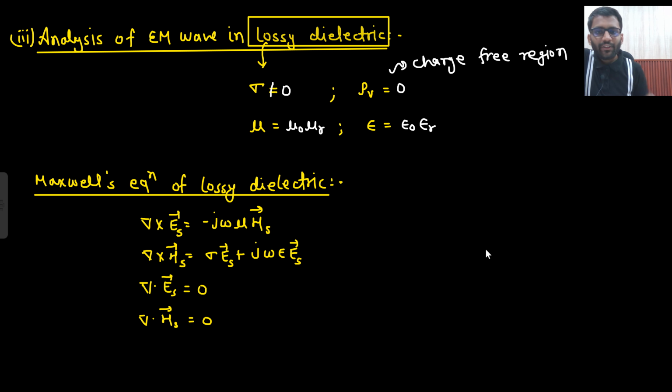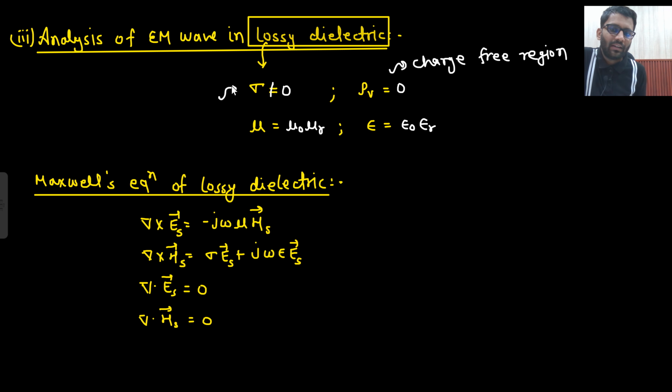Hi everyone. So in the last video we analyzed our EM wave in free space and in lossless dielectric. Now we are going to analyze it in lossy dielectric. So if it is lossy, then sigma is not equal to 0, that we have already studied. Certainly our region will be a charge free region, our medium will be charge free. Sigma is not equal to 0.